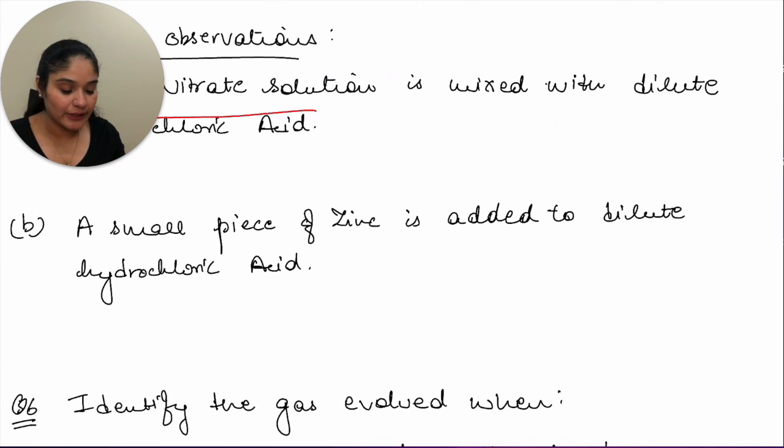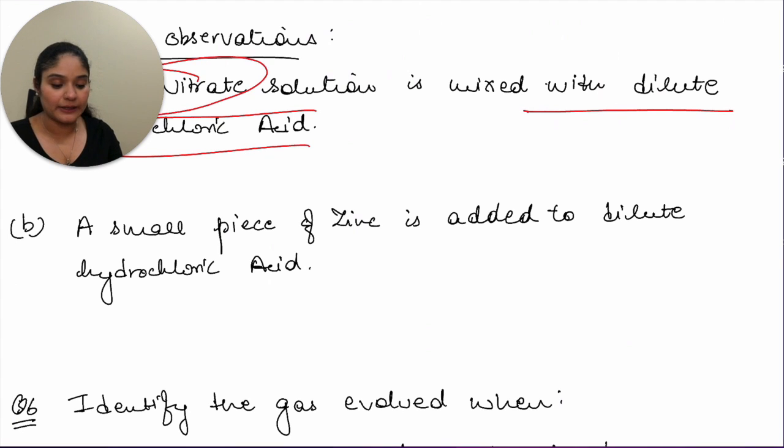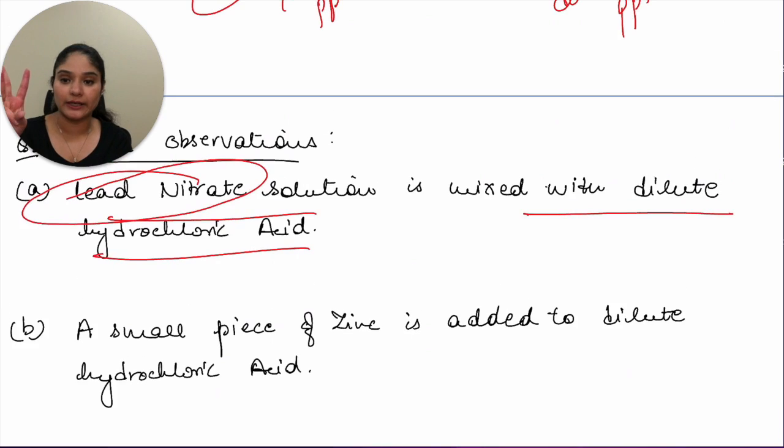Lead nitrate solution is mixed with dilute hydrochloric acid. So lead nitrate, do you remember we did 3 nitrates: lead, mercury and silver. The observation for lead nitrate was that you get a white PPT, that was lead chloride, and it dissolves when you keep heating it. So a white PPT is got, and that dissolves when we continue to heat it. If you remember the equation, well and good, mention that in the answer.